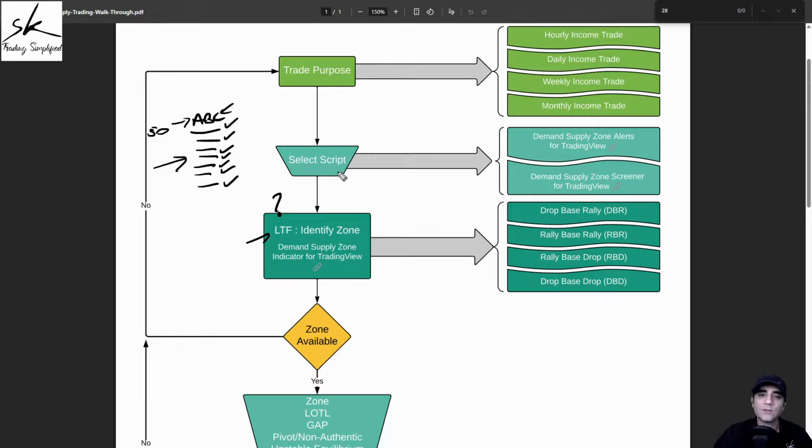frame. So the question is, what is my lower time frame? We got the answer from our step number 1, that as a monthly income trader, my lower time frame will be daily. And on the daily chart, what I need to do is identify a zone. And by zone, we mean any of these 4 structures.